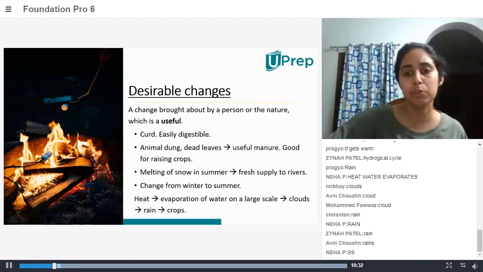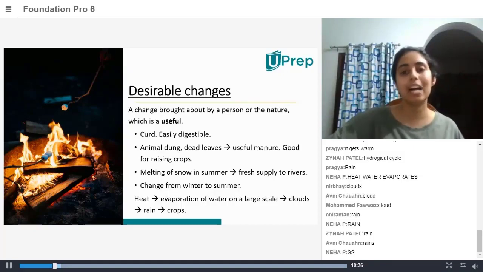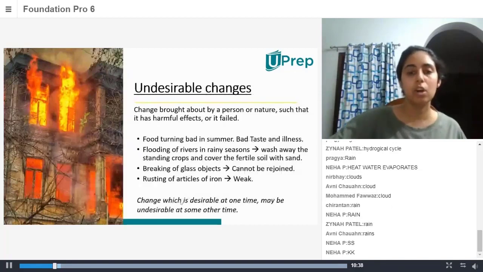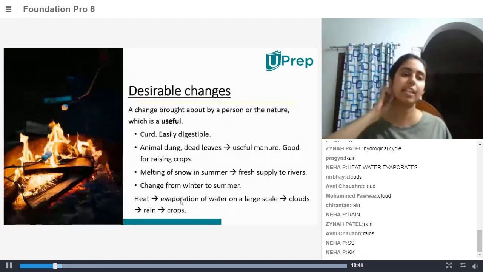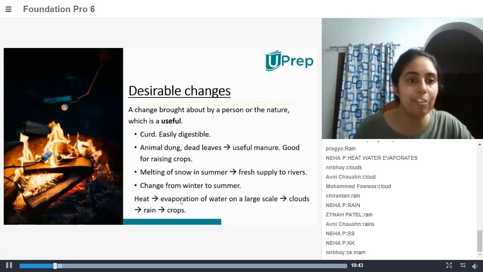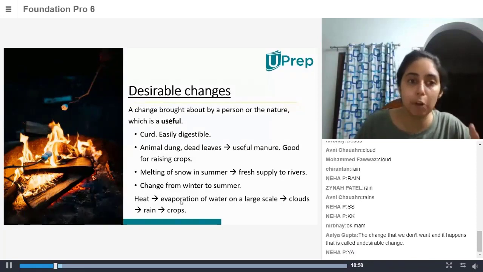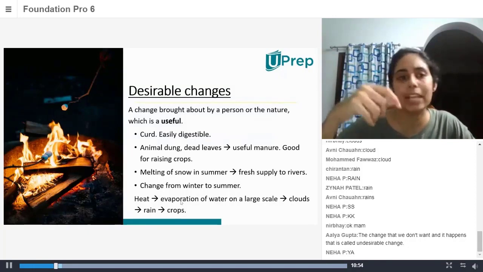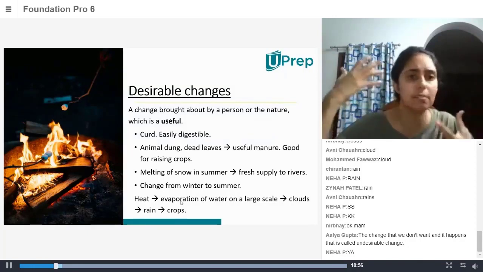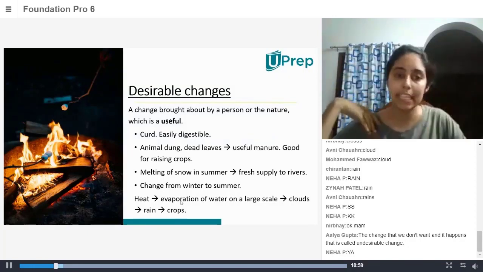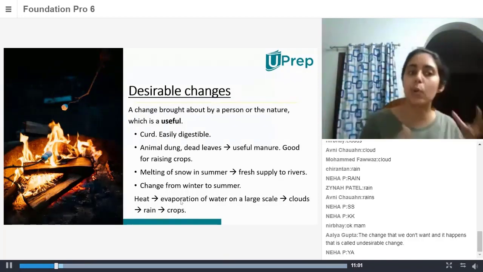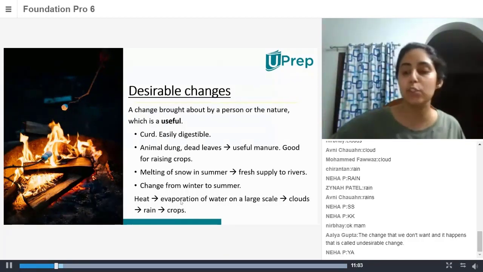Okay, so let's move forward. So this is what desirable change is. Now let's look at undesirable changes. In the first picture, there is a campfire and people are roasting marshmallows on it. The heat from the campfire is cooking the marshmallow, and then you can eat it as a dessert or a sweet. So this heat is useful to us because it is cooking the food, right?